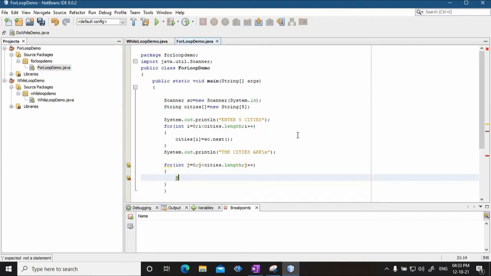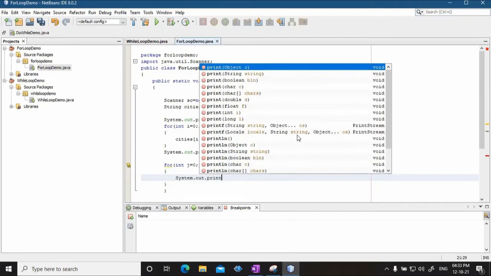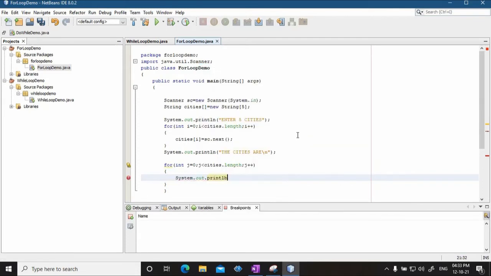So, I will say System.out.println, okay, and I will say cities are, okay, cities are I have already written. I will just print the name of the city. So, that is cities of j, semicolon. So, it is going to print the cities.